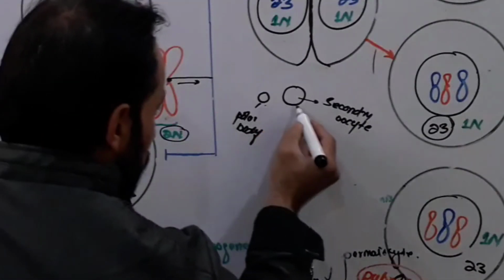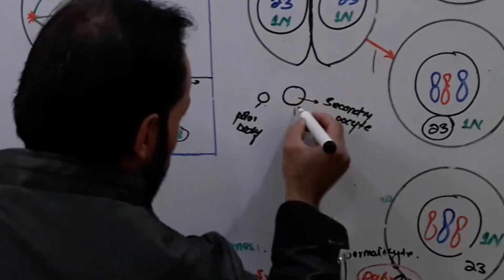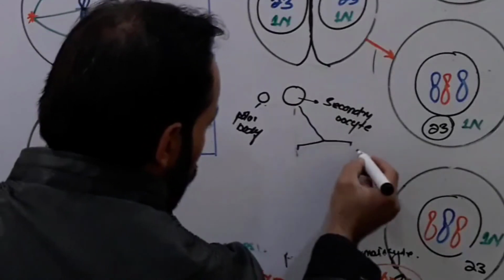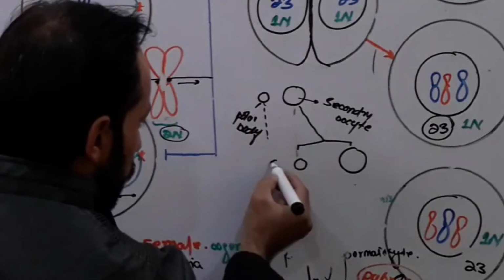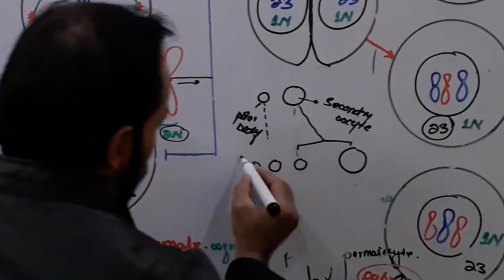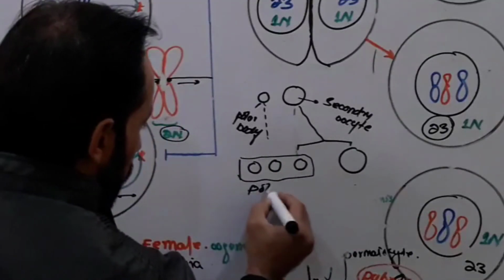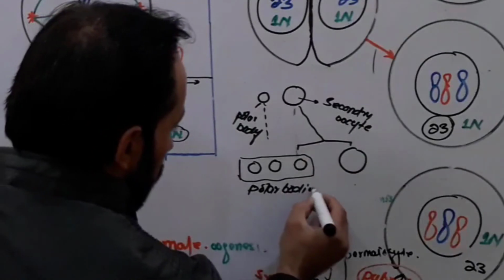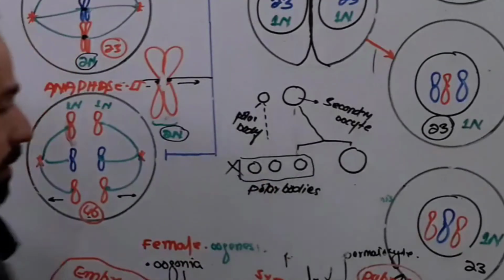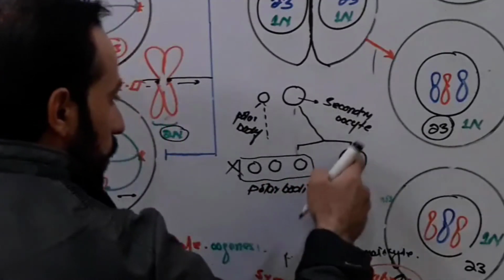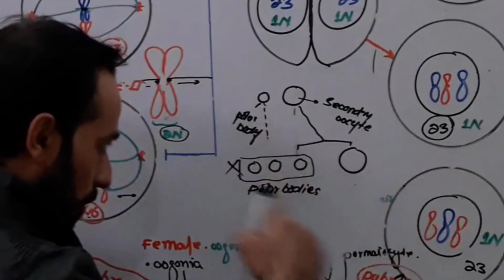Now when meiosis second occurs, from this cell it will lead to the formation of how many cells? 2 cells. One mature ovum, one polar body, and this polar body will also form 2 further polar bodies. So how many polar bodies are formed in case of female? 3 polar bodies. These are all polar bodies, right? And these polar bodies cannot survive without their cytoplasm, and they all will die off. And this mature cell will remain in female and will release month by month each copy of the ovum.